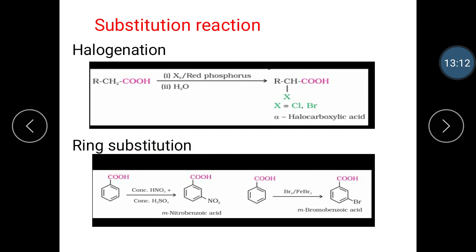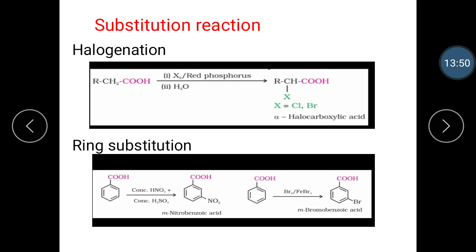Then next reaction is the ring substitution reaction, an electrophilic substitution reaction performed on the benzene ring. The benzene ring is electron rich, but the presence of the COOH group, which shows a negative resonance effect and negative mesomeric effect, basically deactivates the ring. Aromatic carboxylic acids undergo electrophilic substitution reactions in which the carboxyl group acts as a deactivating and meta-directing group.